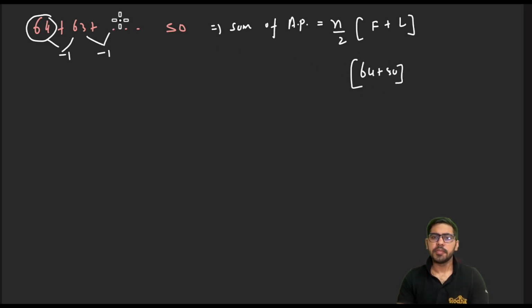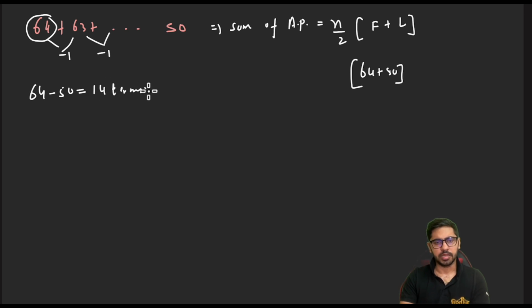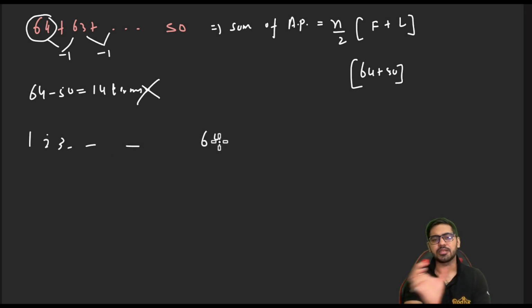Now, a lot of people make a mistake here: they do 64 minus 50 and say there are 14 terms. But that is not the case. There are not 14 terms here. Please don't make this mistake. This is wrong. Why? Let's understand. 1 to 64, how many terms are there? Can I say exactly 64 terms?